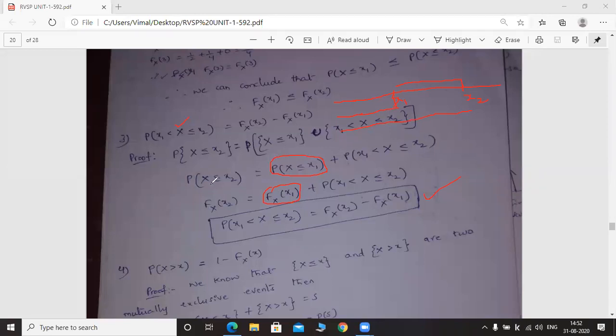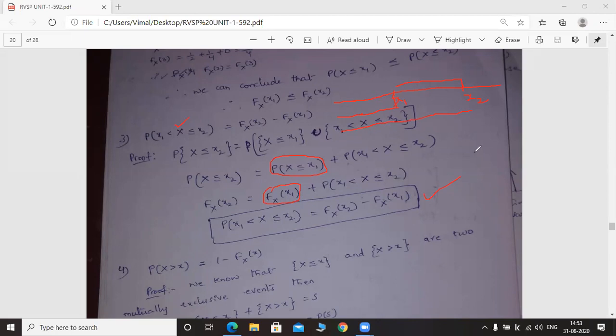Next, the left side probability can be written as a cumulative distribution function. On the right hand side also, the first term can be replaced with the cumulative distribution function, capital Fx of x2 and capital Fx of x1. Next, the probability term remains the same. Now take this term to the other side so that you will get capital Fx of x2 minus capital Fx of x1 is equal to probability of small x1 less than capital X less than or equal to x2. So this is the third property. Very easy and important also.